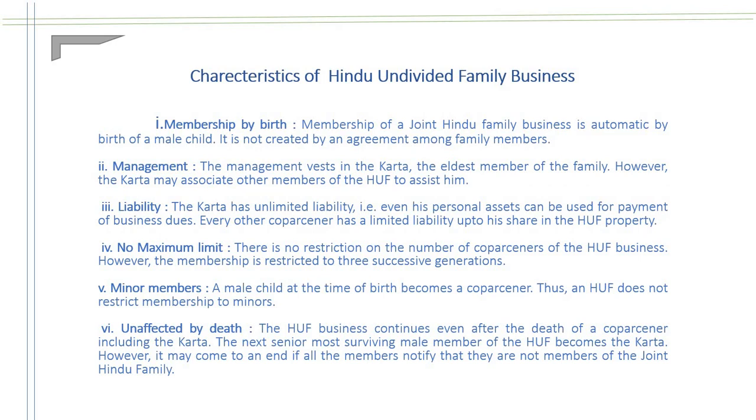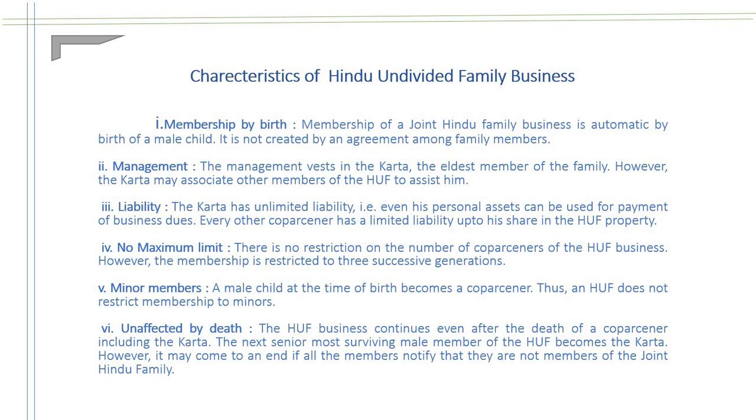Characteristics: membership by birth. Membership of a joint Hindu family is acquired automatically by the birth of a male child. The next one, management. The management is in the hands of the Karta, who is the eldest of the family. Third one, liability. The Karta has unlimited liability and other family members have limited liability.